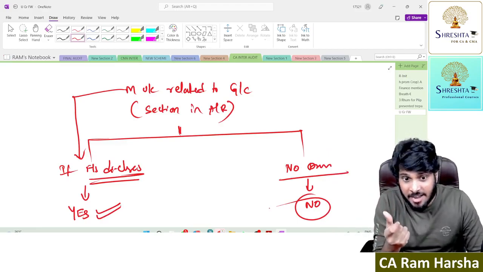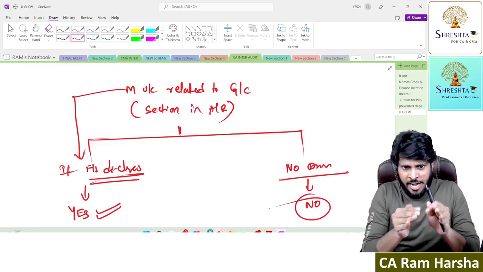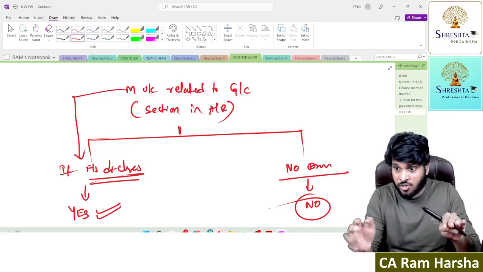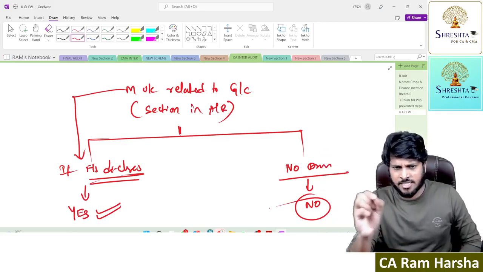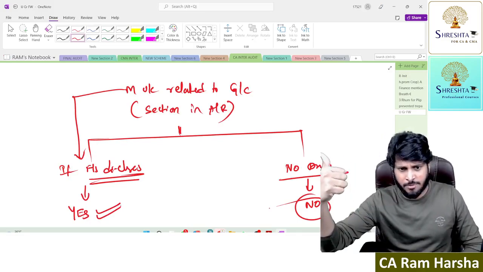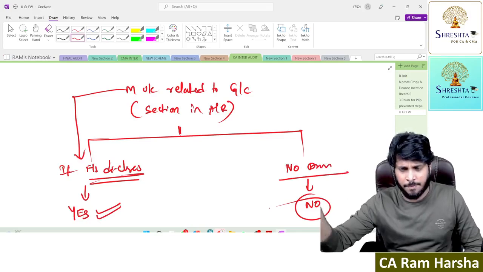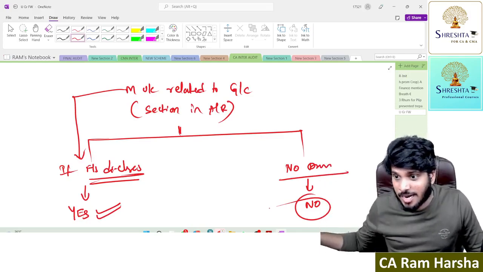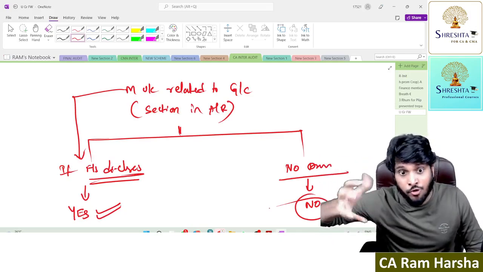Can I highlight it under Emphasis of Matter? No. A dedicated section with a dedicated side heading is given. There you highlight the material uncertainty related to going concern. Dear shareholder, go to note number 53. Please read the situation. Suppose the financial statements are not at all disclosing that, or they are not disclosing fully.